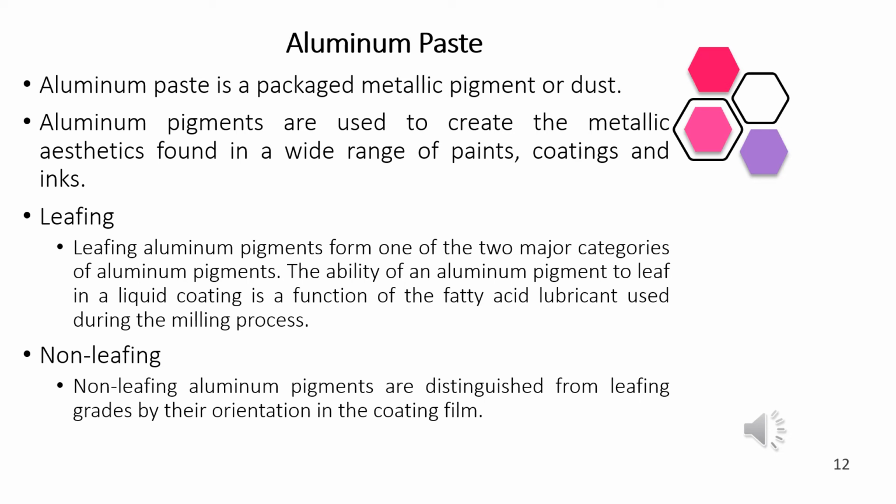Non-leafing is the other category of aluminium paste. Non-leafing aluminium pigments are distinguished from the leafing grades by their orientation in the coating film. So both of these categories of aluminium paste are used as a coating. We can distinguish the non-leafing aluminium paste from the leafing aluminium paste by their orientation in the coating film.